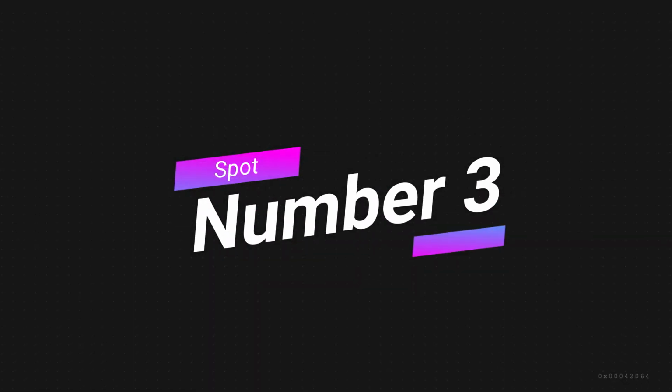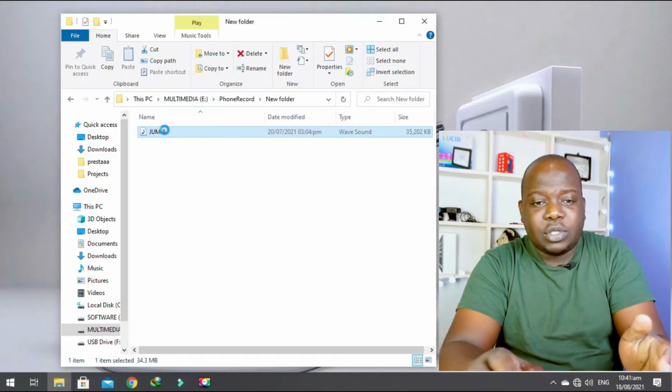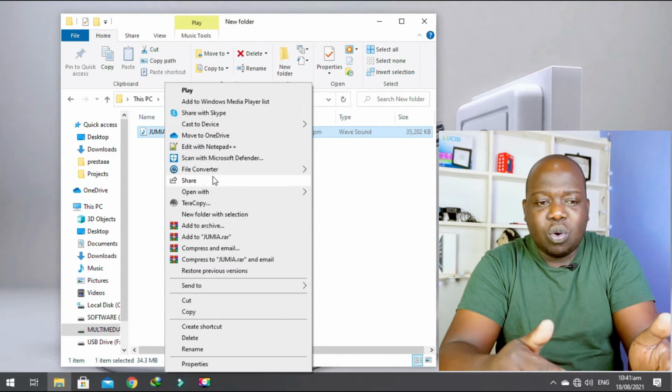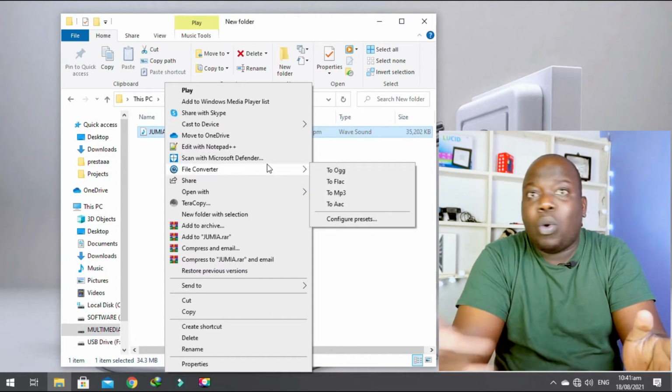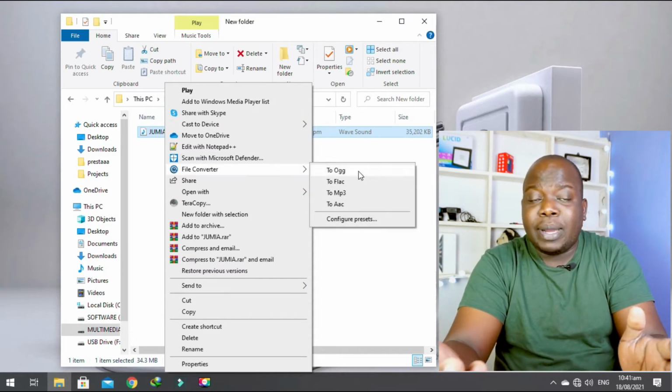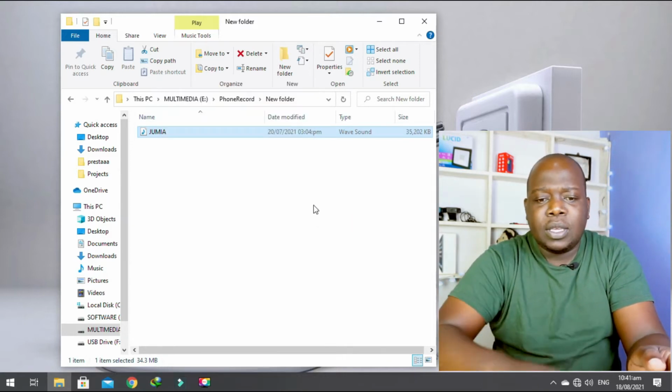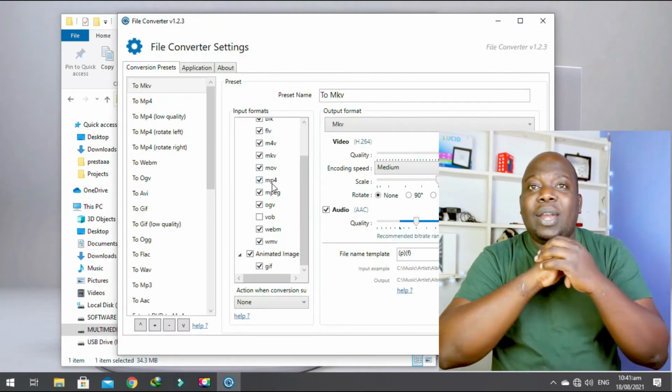Spot number 3 is taken by a nice teeny weeny app called File Converter. Now, File Converter is one of those apps that you really must have on your system. It just helps you convert files quickly. For instance, let's say I have this file over here and this is an MP3 file and I wanted to convert it to WAV format, all I have to do is just right click on it and click convert, choose the format I want it to go to, and we are good to go.